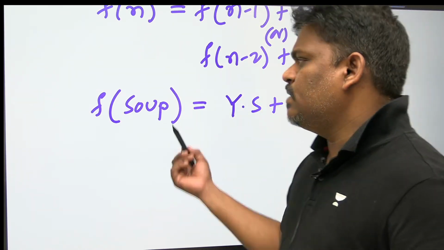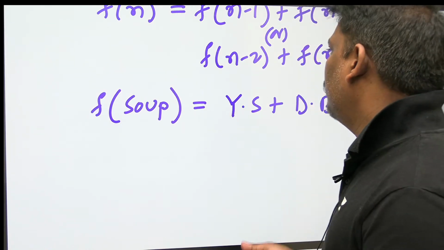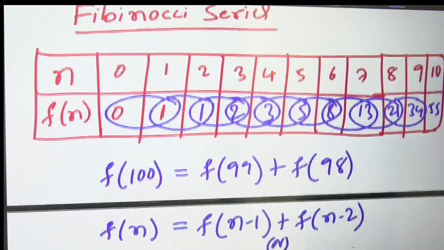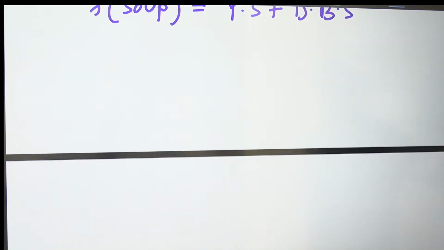In one of the books I saw this statement. I felt good, I thought you would also feel good, so that is the reason I wrote it. Let's check if anyone has doubt. I am explaining Dynamic Programming, the Fibonacci series. So Fibonacci of 6 is equal to Fibonacci of 5 plus Fibonacci of 4. Fibonacci of 5 is 5, Fibonacci of 4 is 3, so 5 plus 3 is 8. Fibonacci of 10 is the sum of the previous two terms, Fibonacci of 9 plus Fibonacci of 8, which goes to 55. Till now everyone is all right.